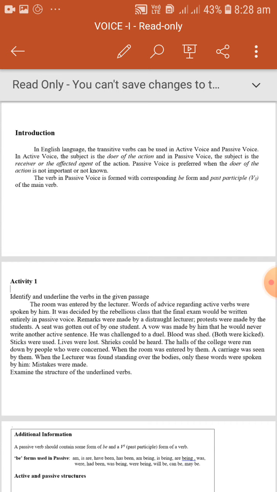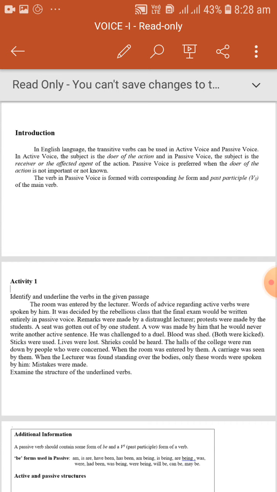Biryani will be cooked by my mother. My mother has cooked biryani. Biryani has been cooked by my mother.